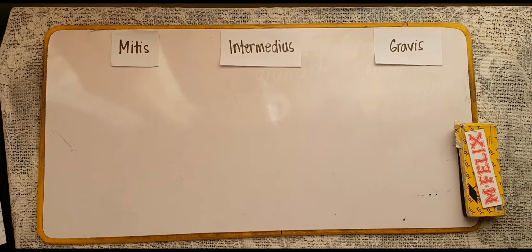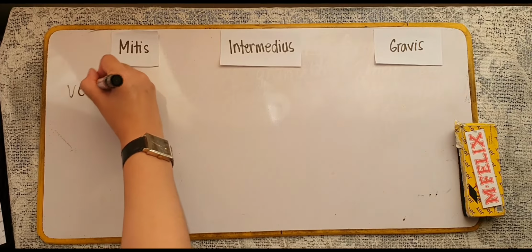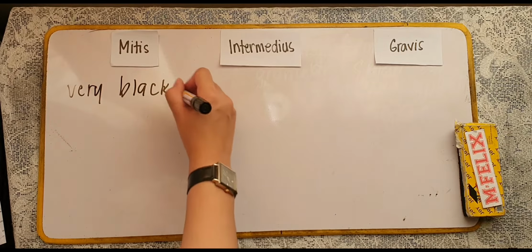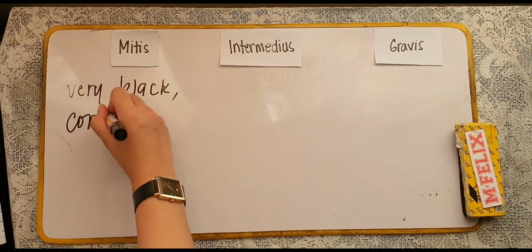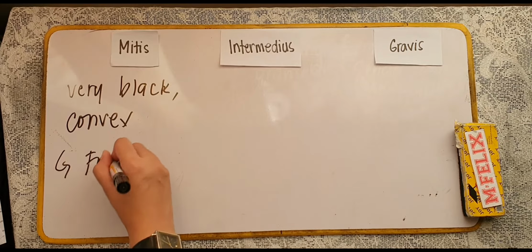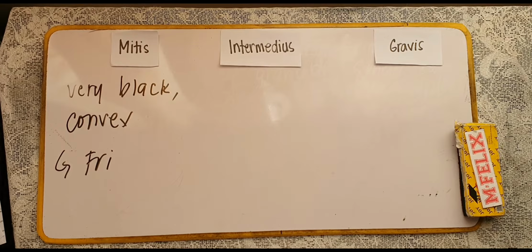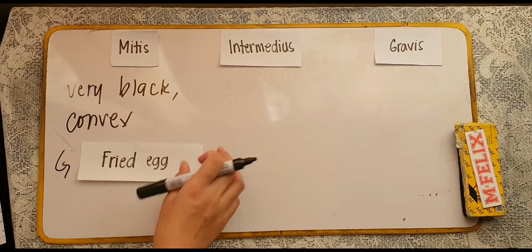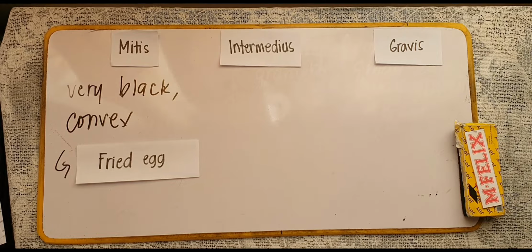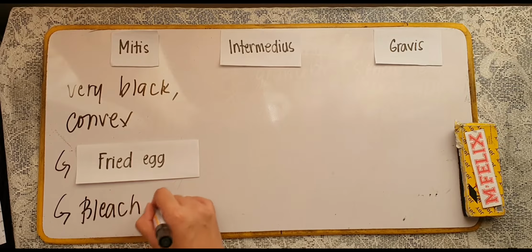Yung mitis natin, they have very small black colonies, sometimes convex. We describe it as convex colonies resembling a fried egg appearance. And then, aside from this, they have this bleach-like odor of the colonies.